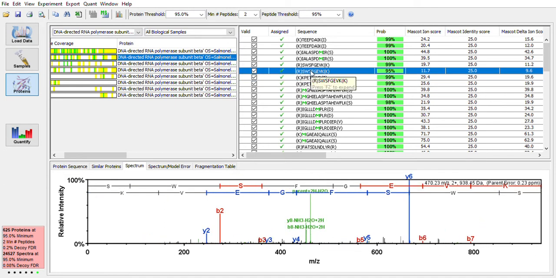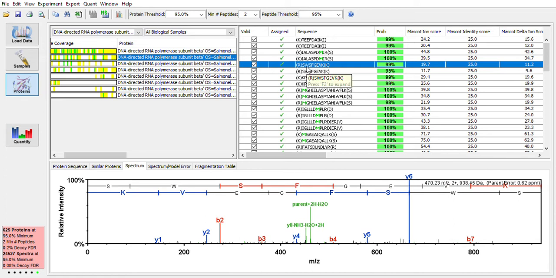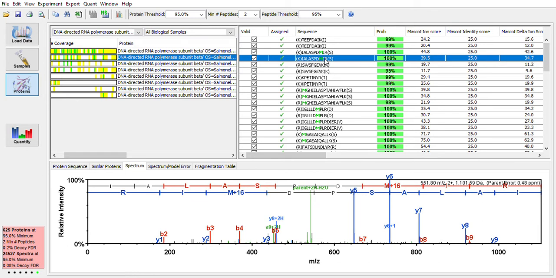And so, again, we don't typically look at all of these, especially when we've identified so many peptides for a given protein. But if we wanted to do some manual evaluation, then some of the things that we're going to be looking for are good coverage of the Y and B ions. So you can see here that we've got coverage of Y9, 8, 7, 6, 5, but we're missing Y4, but then we have Y3, Y2, and Y1. But they're pretty low abundance. But we have the corresponding B ions that give us a little bit more confidence in this identification.